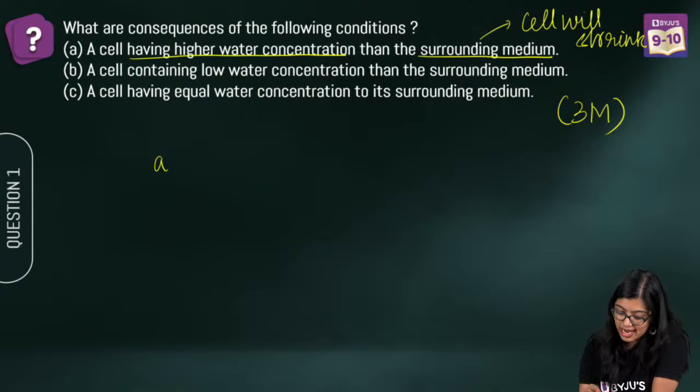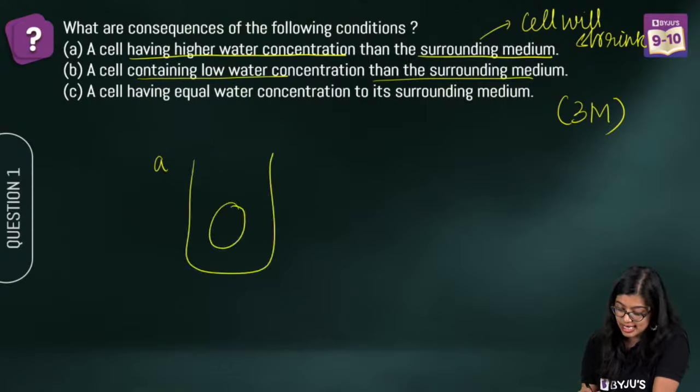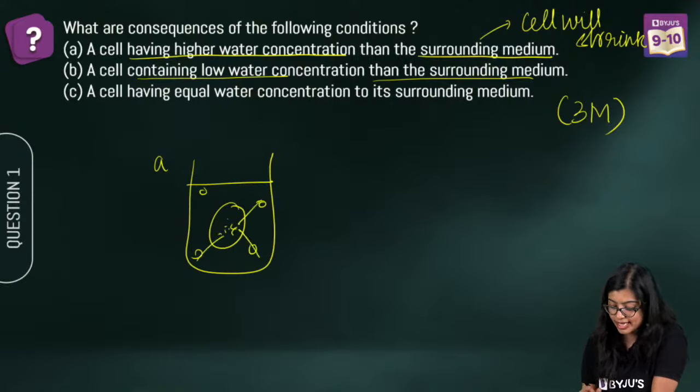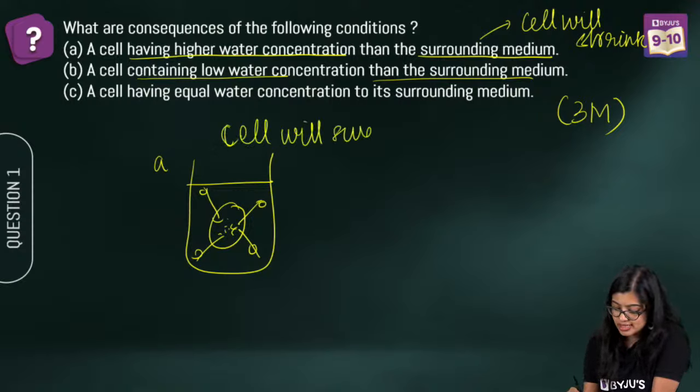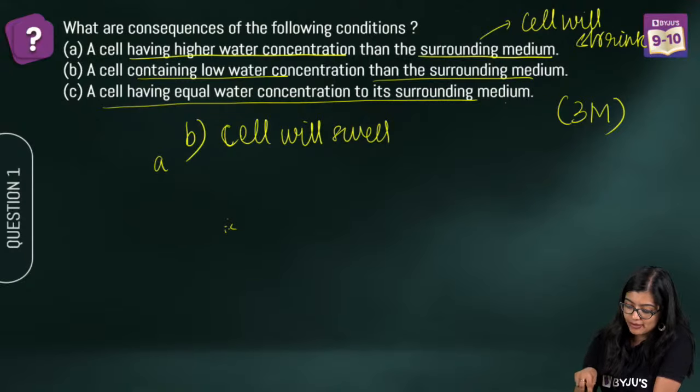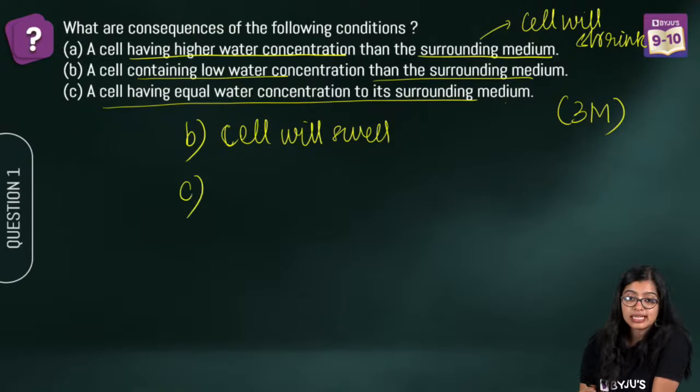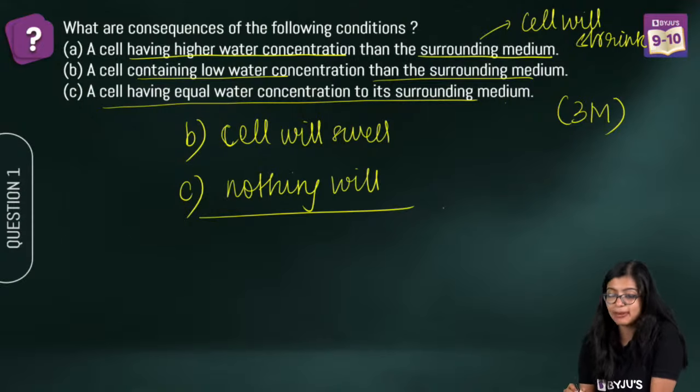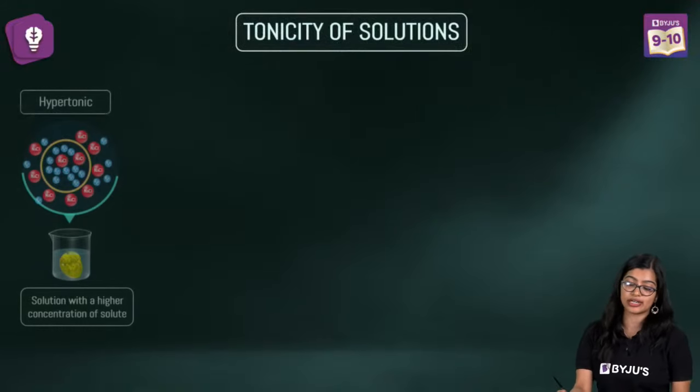Second one, cell having low water concentration than surrounding medium. Then we know that if this has low water concentration and this has high water concentration, this is a hypotonic solution. So the cell will swell, right? So the cell will swell. And if the cell and the surrounding medium have equal concentration, what is going to happen? Yes, the cell will swell for B. What is going to happen for C? Quickly tell me. Nothing will happen, right? Nothing is going to happen because we know that it is an isotonic solution.